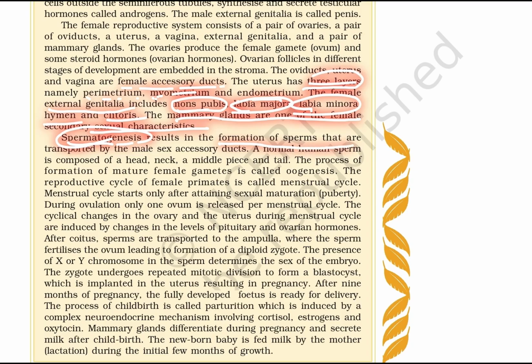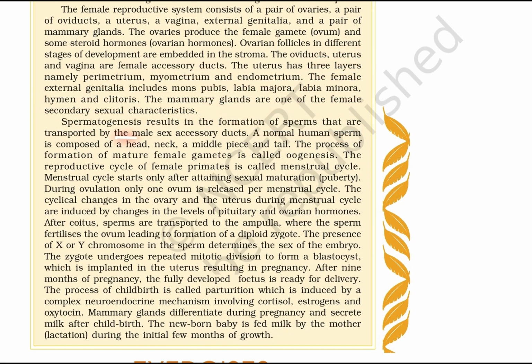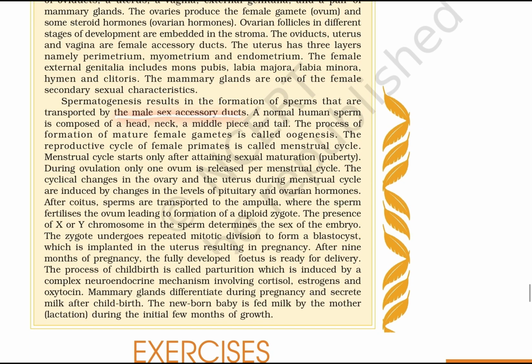Spermatogenesis results in the formation of sperm that are transported through the male sex accessory ducts. A normal human sperm is composed of head, neck, middle piece, and tail. The process of formation of the mature female gamete is called oogenesis. The reproductive cycle of female primates is called the menstrual cycle. The menstrual cycle starts only after attaining sexual maturation, puberty. During ovulation, only one ovum is released per menstrual cycle.